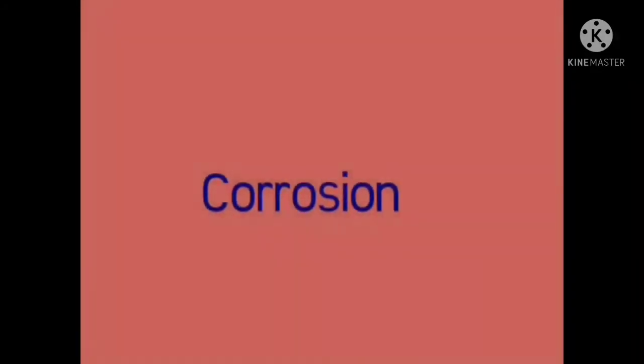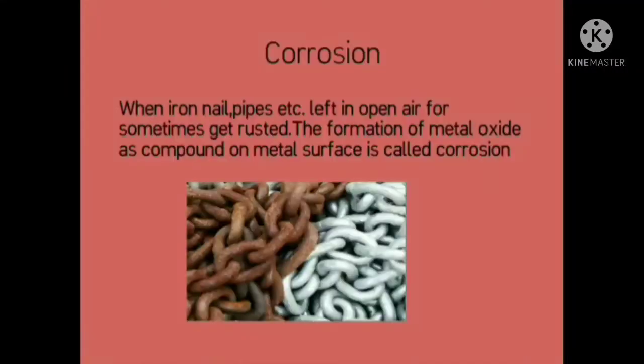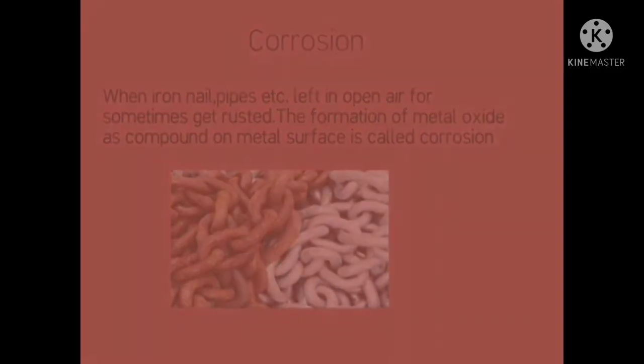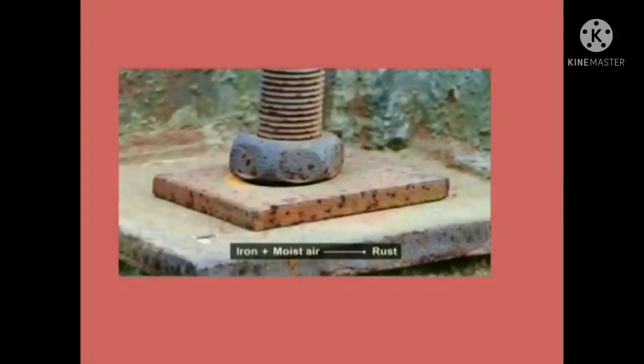Now, corrosion. What is corrosion? You must have seen the iron nails, pipes, etc. when left in open air for some time get rusted. In this way, the formation of a compound on the metal surface is called corrosion. Iron reacts with moisture and air and forms rust, that is called corrosion.